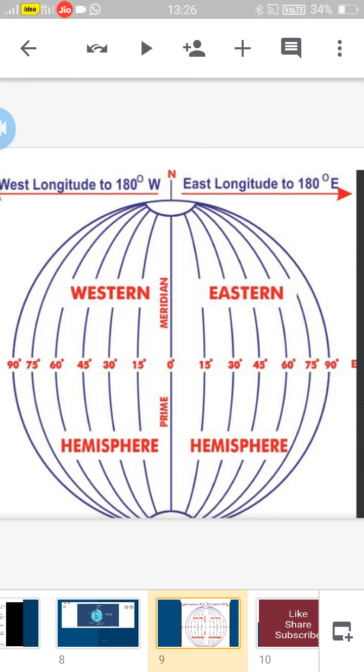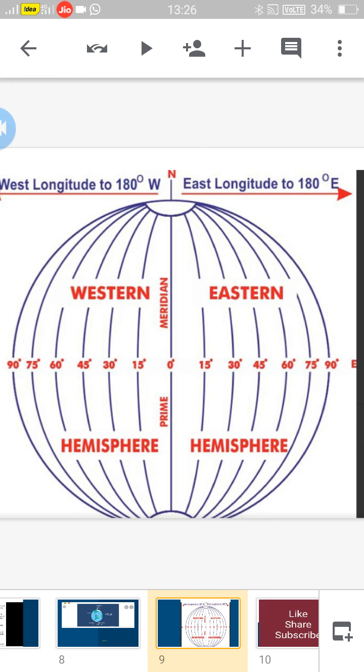Suppose one more example. You are at 30 west longitude, I am at 30 east longitude. In between these, how many longitudes are there? East 30 longitudes there, west also 30 longitudes there. 30 plus 30, total 60 longitudinal difference. 60 longitudinal difference means how many minutes? 60 into 4, 240 minutes. 240 minutes means how many hours? 4 hours change.